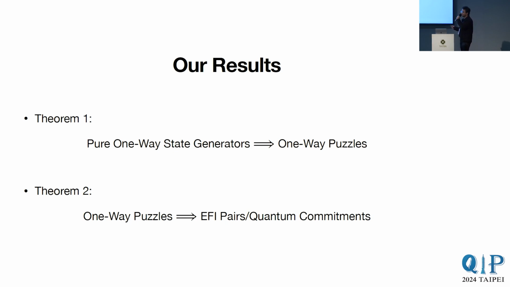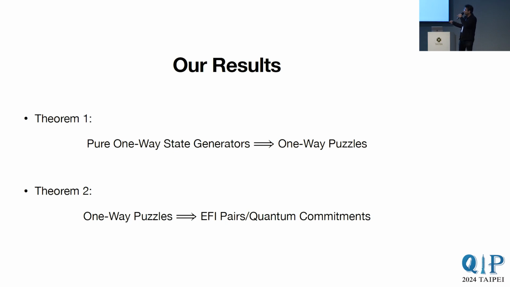Now, our results can be split into two parts. The first part is showing that pure one-way state generators imply a natural search problem with classical instances that is called a one-way puzzle. And the other part is showing that these one-way puzzles can be used to build EFI pairs, or equivalently quantum commitments. In the interest of time, I will mostly be focusing on the first part because it is conceptually simple, and we think that one-way puzzles are interesting in their own right.